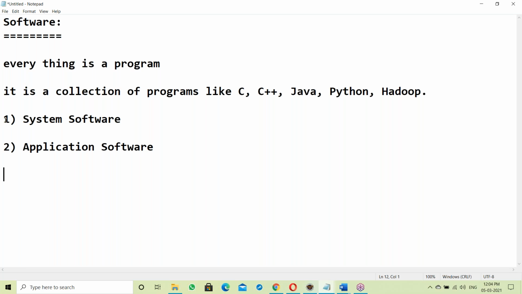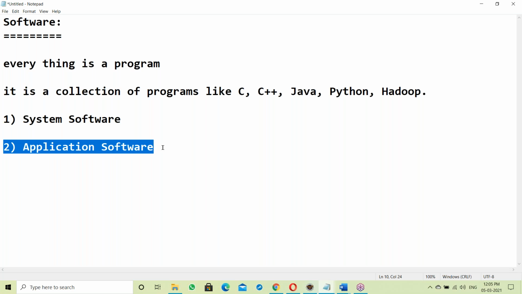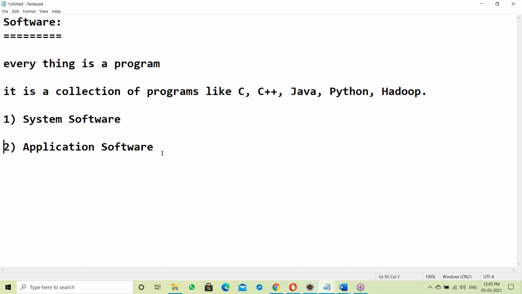Yes. So in software, there are two categories: system software and application software. Java comes under application software. So this is our topic. Before going to application software, let us see something about system software.